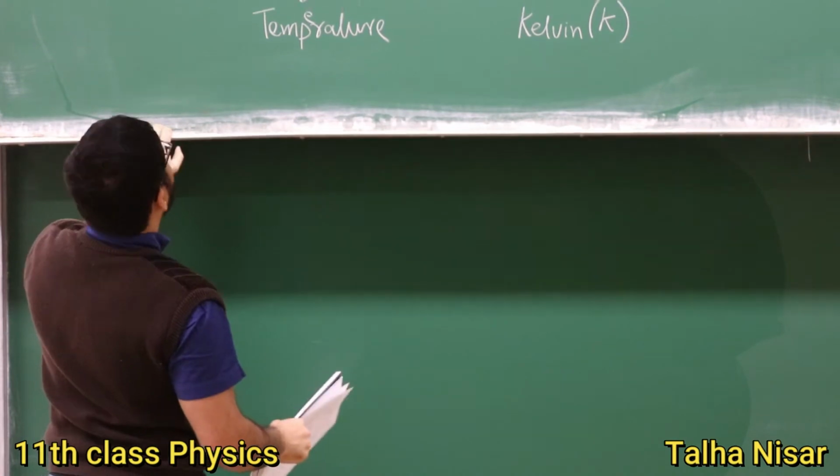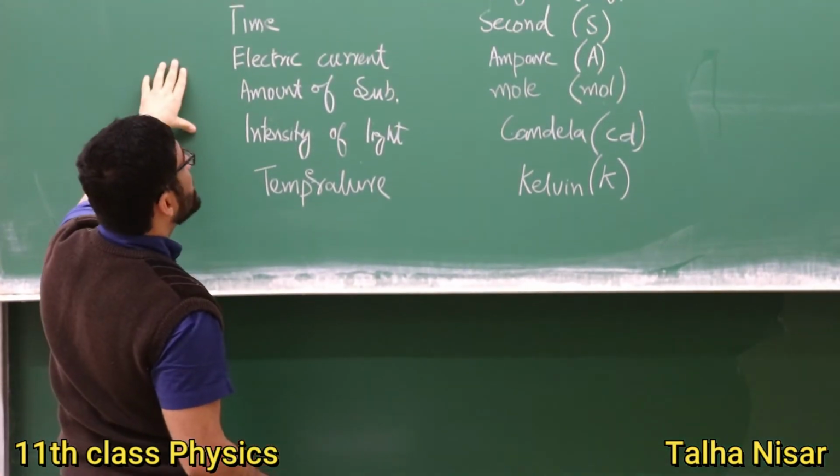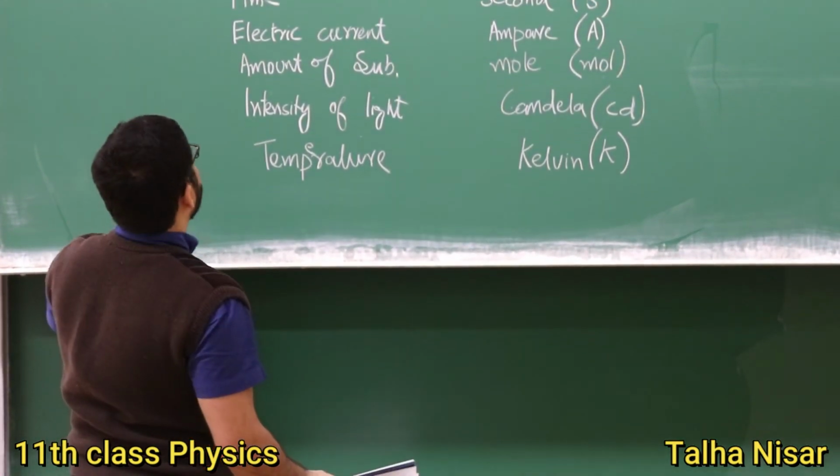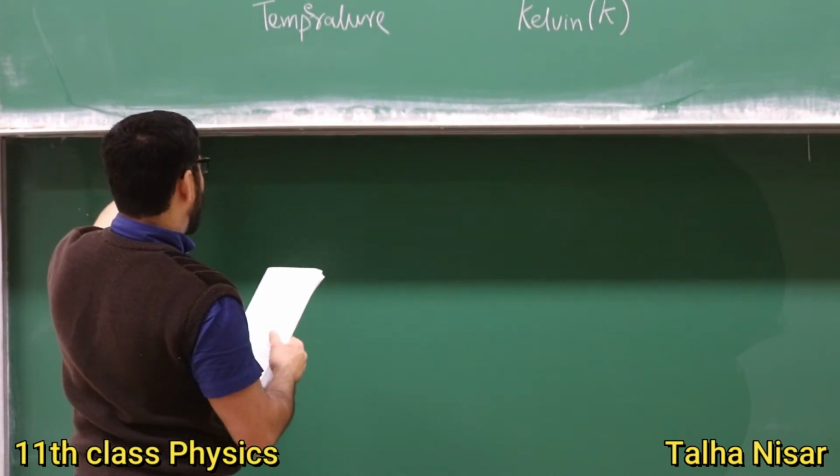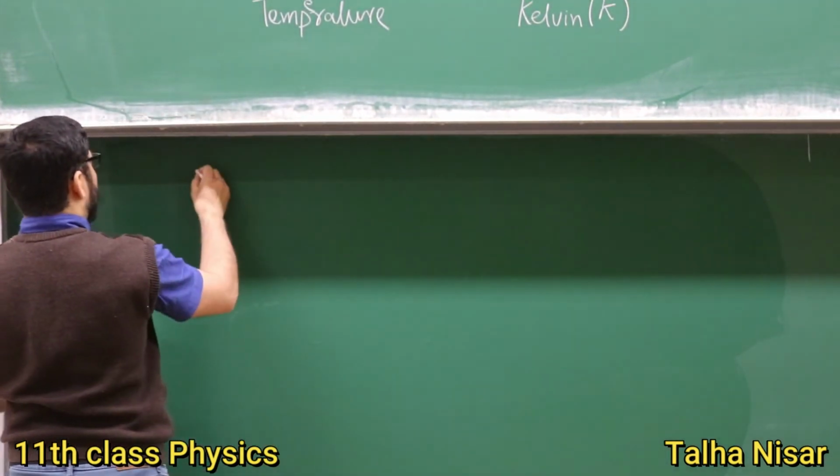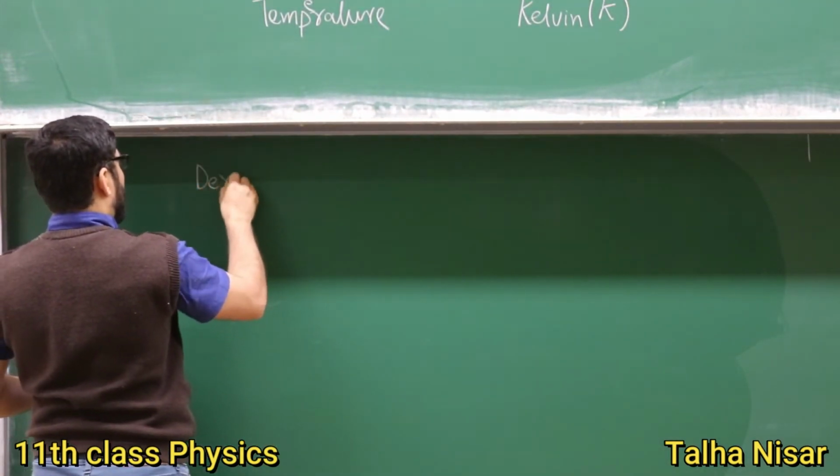Now, so we talked about the base quantities, and now we come to the derived quantities.